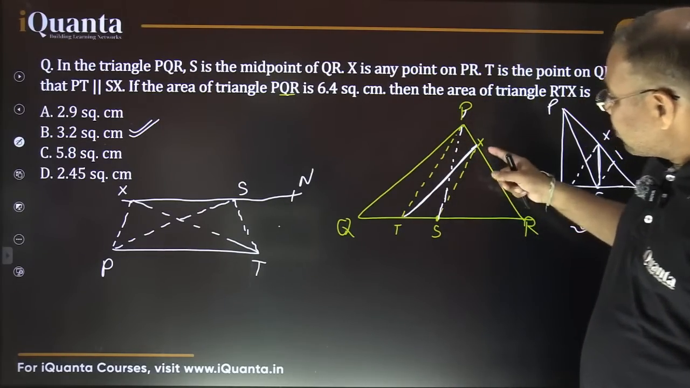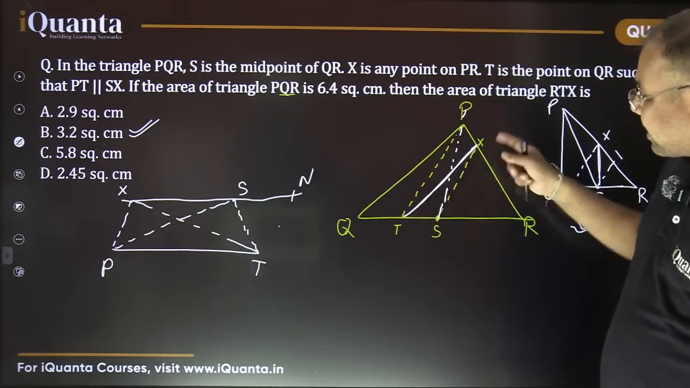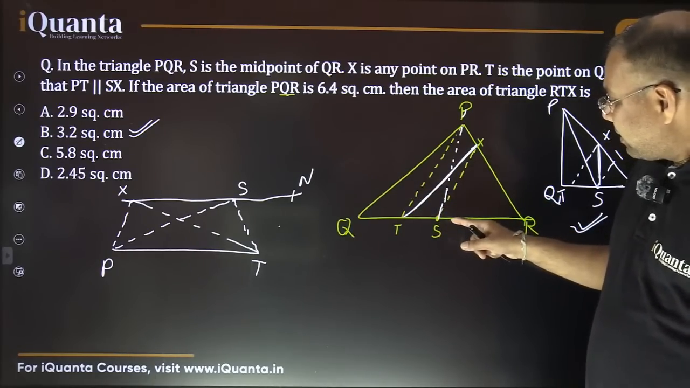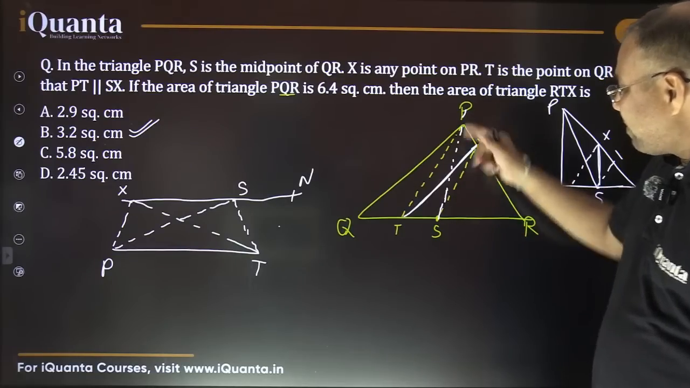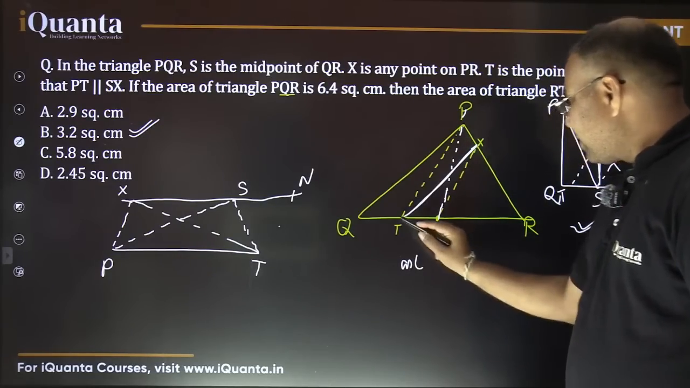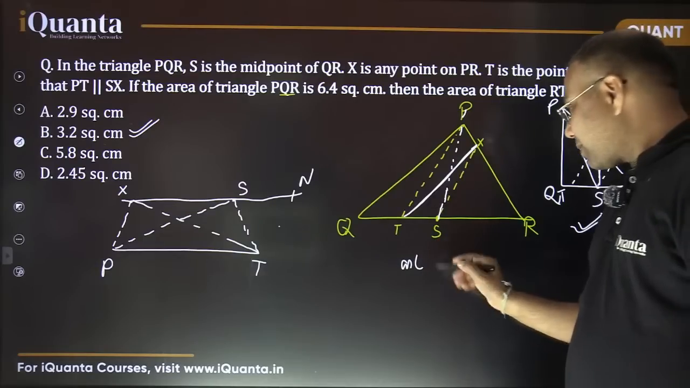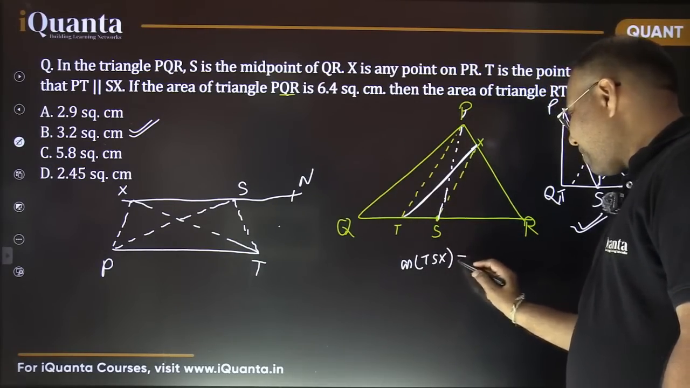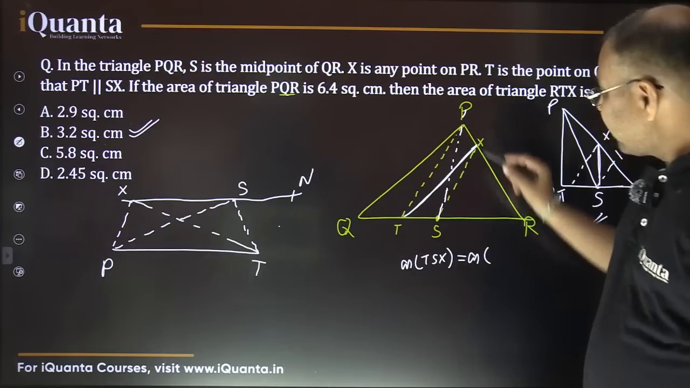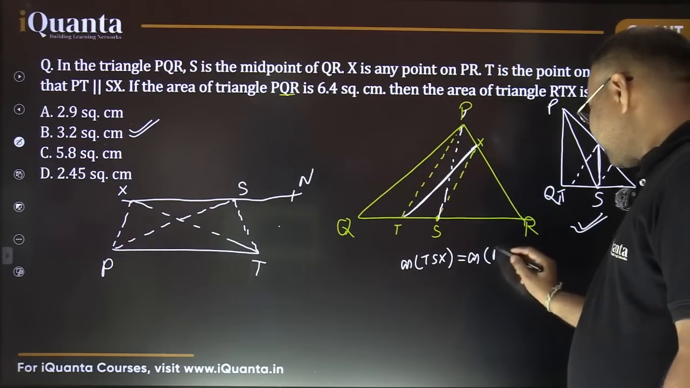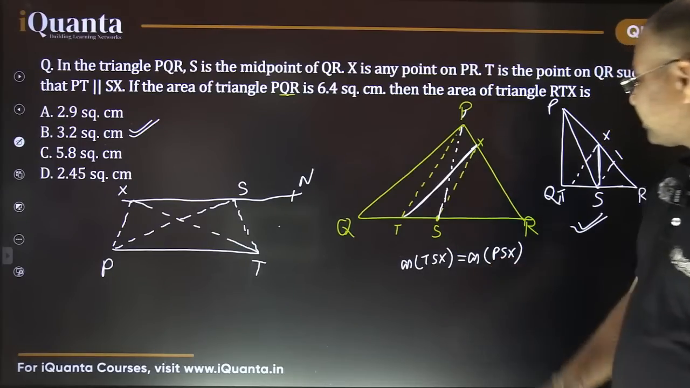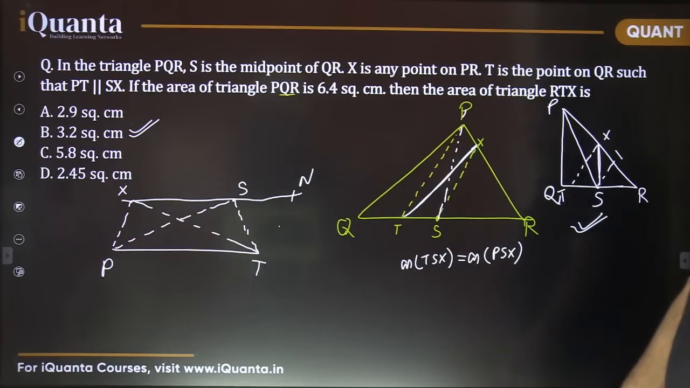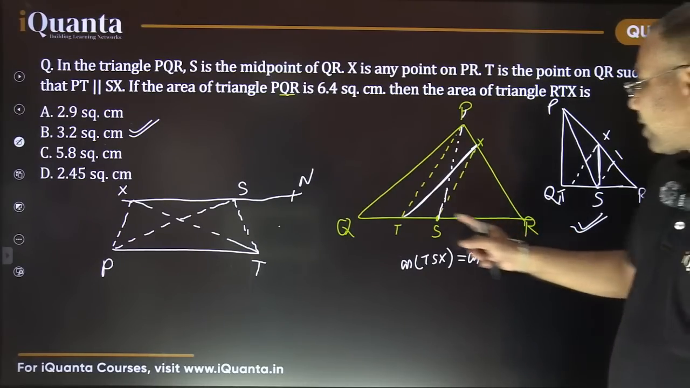In the same way I could also say that for triangle TSX, if I consider SX as the base, then TSX and PSX also have the same area. Area of triangle TSX is having the same area as that of PSX. Is it fine? Fine. Now see, our question was to find the area of triangle RTX.